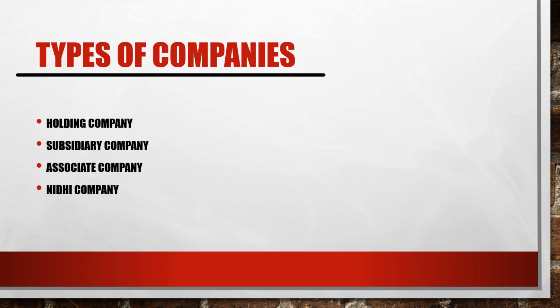Now we look at some other types of companies, which include the holding company. Say X Limited is a holding company and Y Limited is a subsidiary company. How can we say that X Limited is a holding company? Because X Limited may hold the majority of the shares, voting rights, or control in some other company.